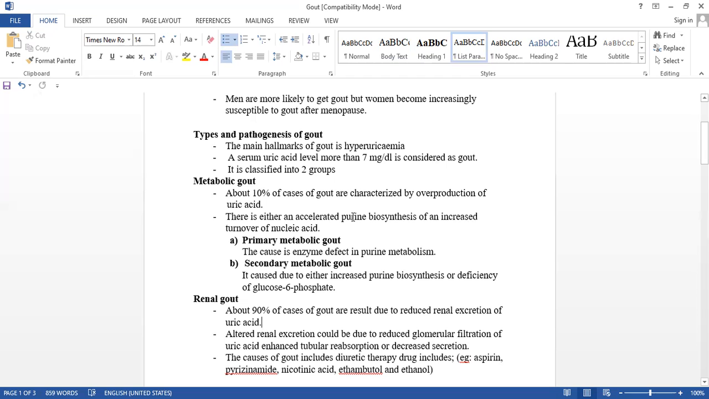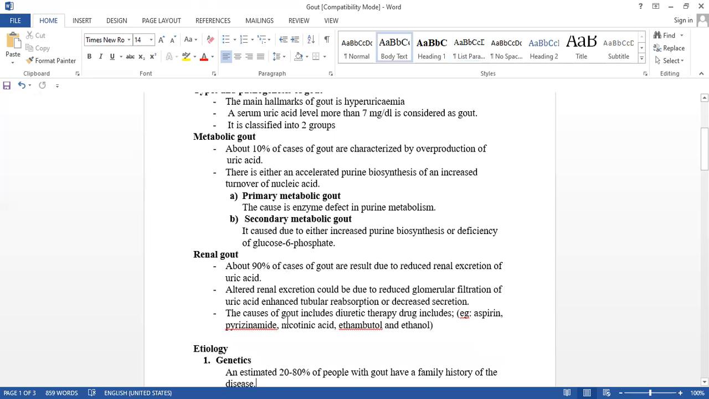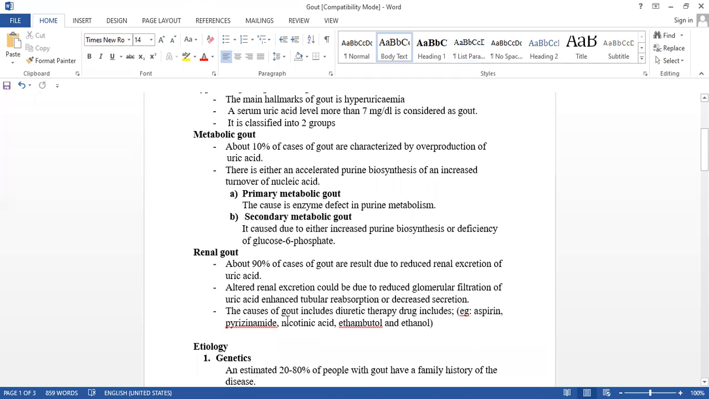So, understood this? Types of gout: two types, metabolic and renal gout. Metabolic has only 10% chances, and renal gout 90%. In metabolic, again two, primary and secondary. Okay, renal gout is due to reduced excretion of uric acid. Okay, due to that it causes gout.